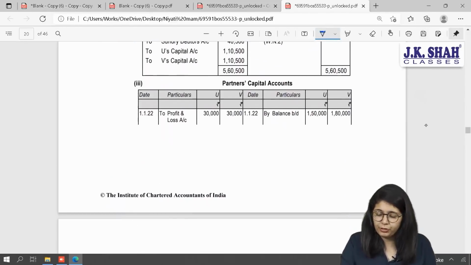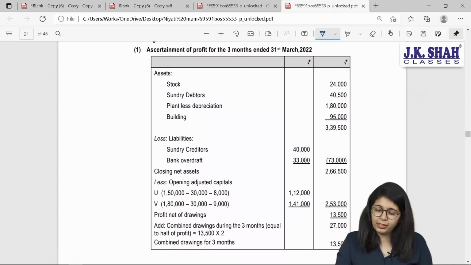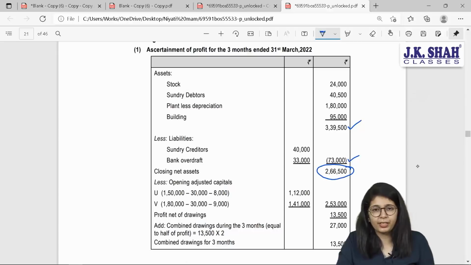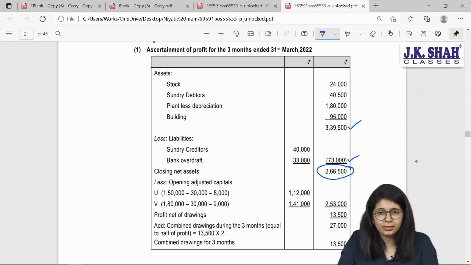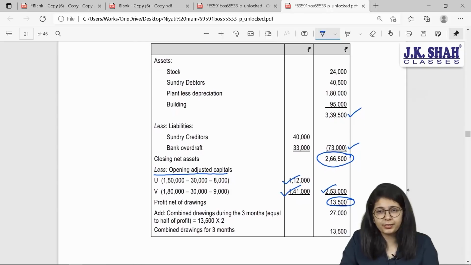Now, working for this is even given in your sum. How have they mentioned it? They have taken your total assets minus your outside liabilities. You got your balance of 2,66,500, which is your closing net assets, which is nothing but your closing capital. They have adjusted it against opening capital, 1,12,000 and 1,41,000. They got your net profits after drawings.